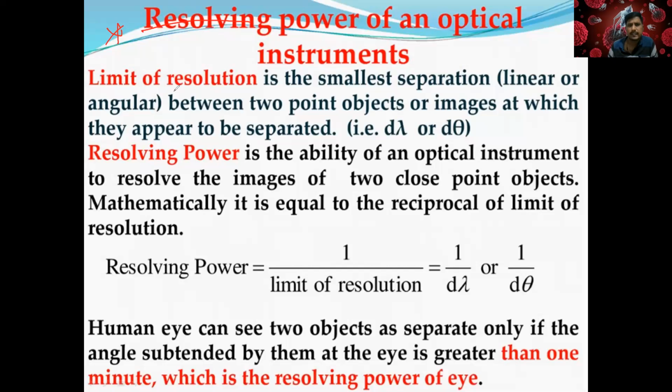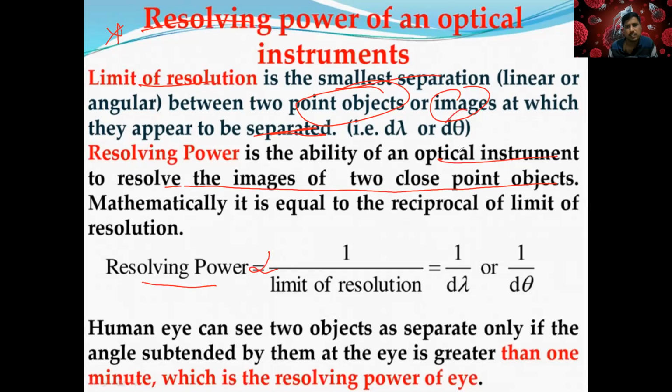There is a limit. So resolving power is a kind of limit of resolution, the smallest separation between 2 points or 2 objects or 2 images at which they appear to be separated exactly. This is a limit where you can see clearly. Resolving power is inversely proportional to the limit of resolution. It is the ability of the optical instrument to resolve the images of 2 close point objects. Mathematically, resolving power is equal to 1 by limit of resolution.